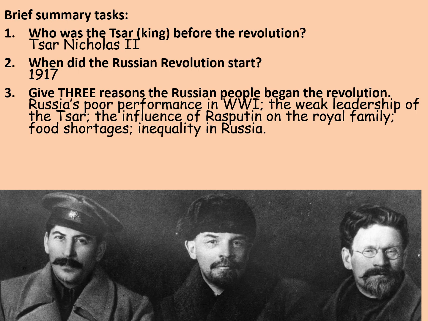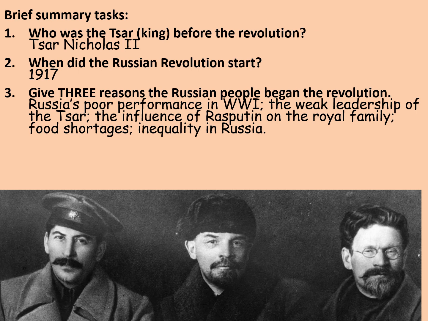Then we've got the influence of Rasputin on the royal family. This is a tricky one that you probably only really knew about if you had some existing knowledge of Russian history beforehand. Rasputin was a controversial so-called mad monk figure who was claimed to have had almost magical or spiritual healing powers. The reason why the royal family were taken in by this is because the only son and heir, Alexei, to Tsar Nicholas II, had a condition which meant that his blood didn't clot and that he would bleed out if he even got a very minor injury. Rasputin appeared at least to be one of the few people who could control this condition, and he got way too much influence on the royal family and it caused a real scandal. Anyway, that's possibly for another lesson.